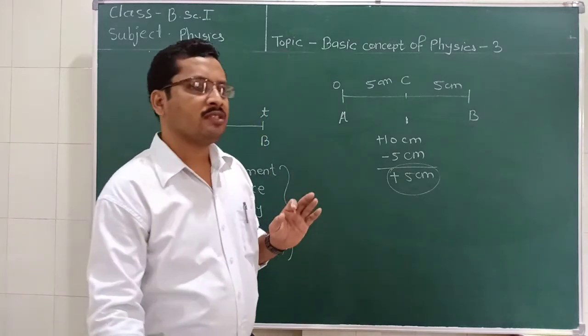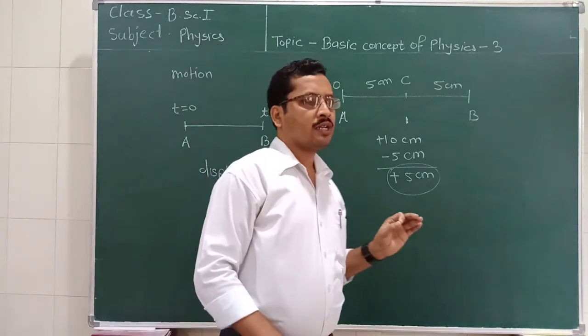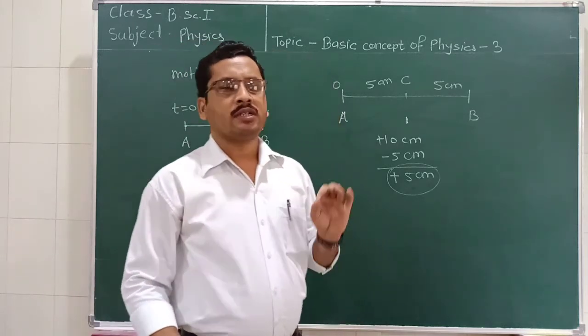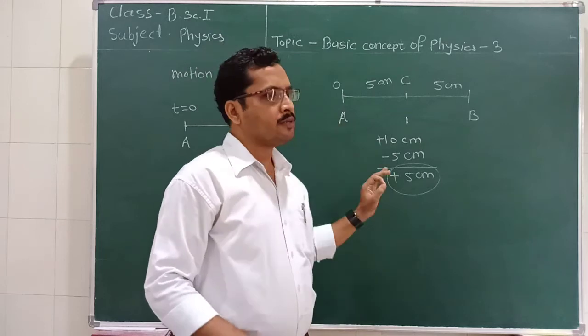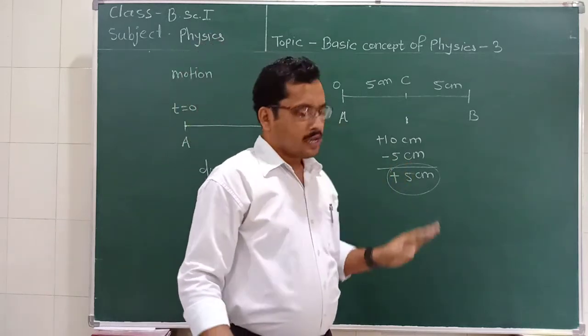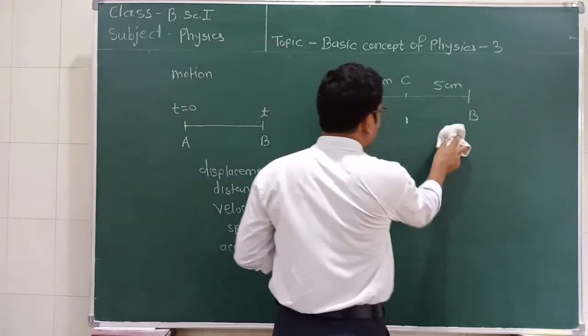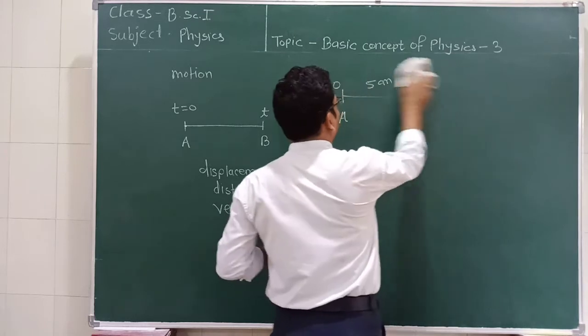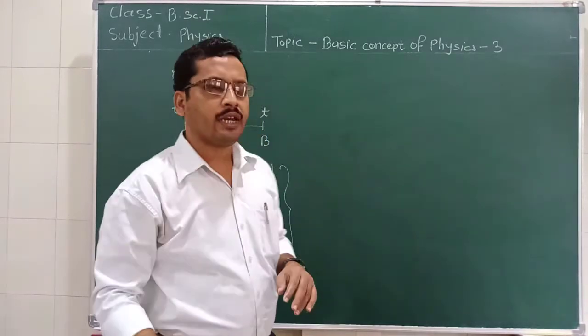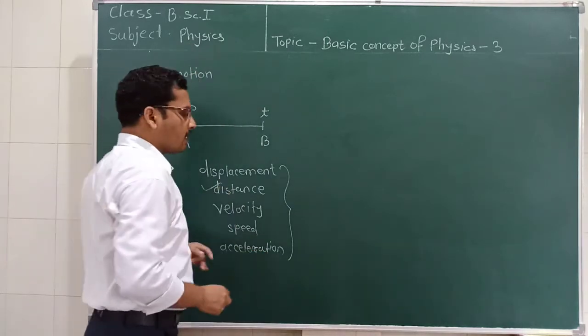The main thing to be remembered about displacement is the definition. It is the difference between the initial position and final position, and it is a vector quantity. And what is a vector quantity? Vector quantity means it has magnitude as well as direction. Now we are going towards the distance.